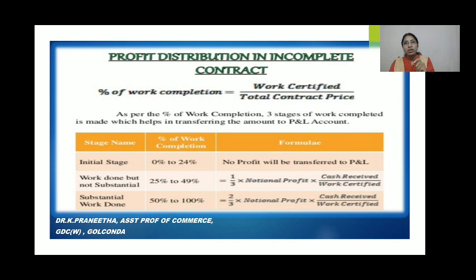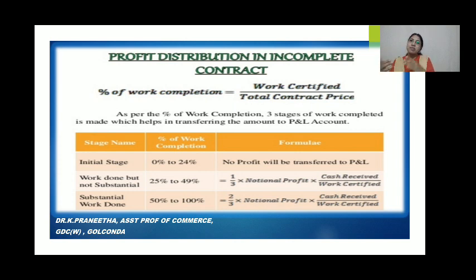Such work in progress is classified into work certified and work uncertified. Work which has been completed and seen by the architect, who says this work is okay and has been completed in a satisfactory manner, is work certified.